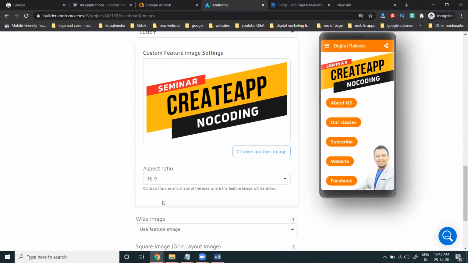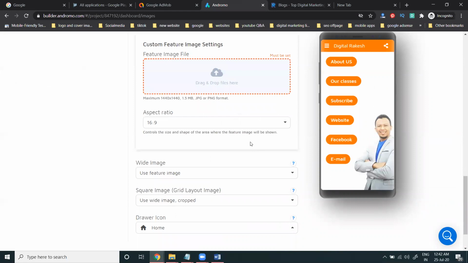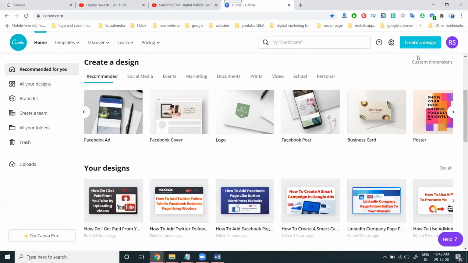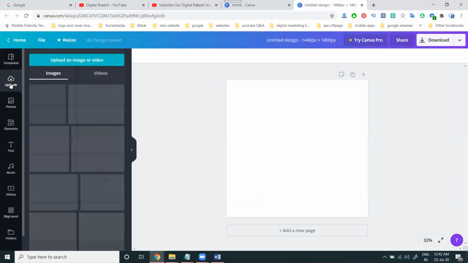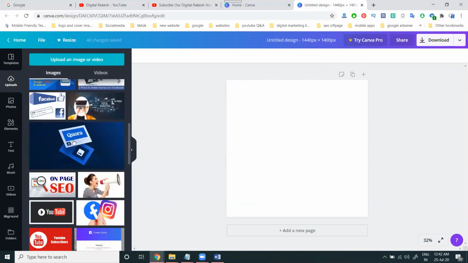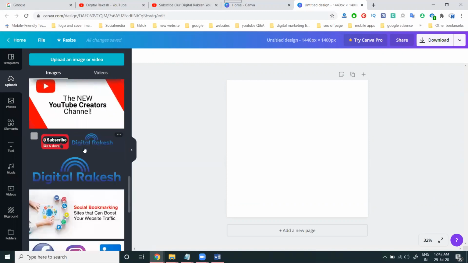3:1, 9. Another image, 1440 by 1440. This is the size you can select here. So I'm selecting customize size. Just, this is your size. I'm using simple images.